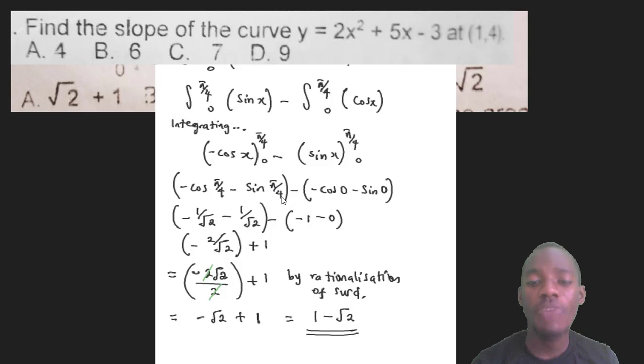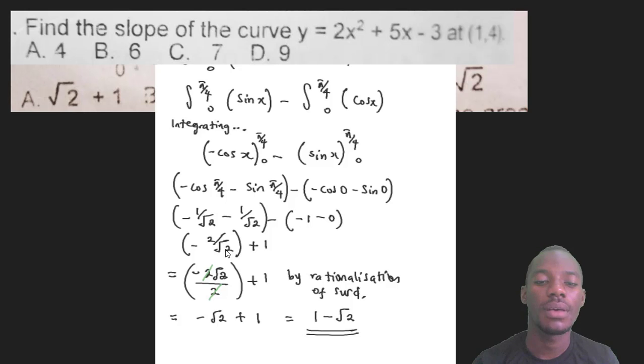Then minus sine pi over 4. You might be asking, how am I getting this answer? This is in radian. Make it into degree, it is 45. How? Times 180, divided by 4 is 45, and sine 45 is 1 over root 2 also. Now minus cos 0 is minus 1. Then sine 0 is 0, so minus 0. So I have minus 1 over root 2 minus 1 over root 2, which is minus 2 over root 2. Then minus and minus is plus 1. 0 is nothing. So that's minus 2 over root 2 plus 1.